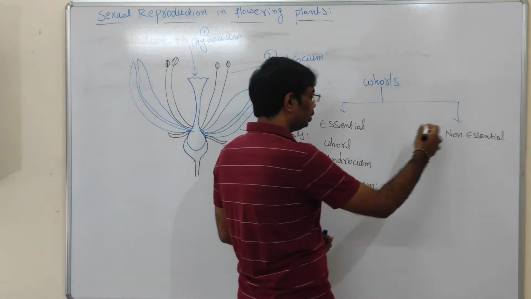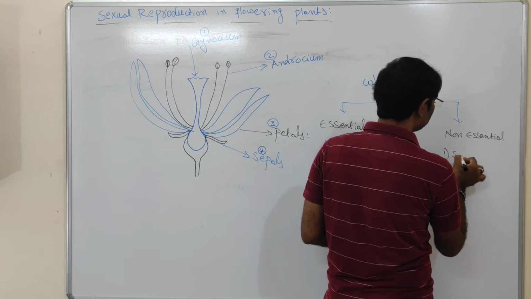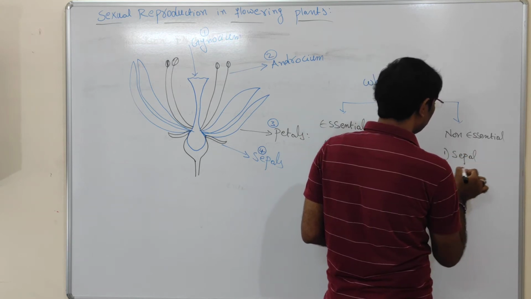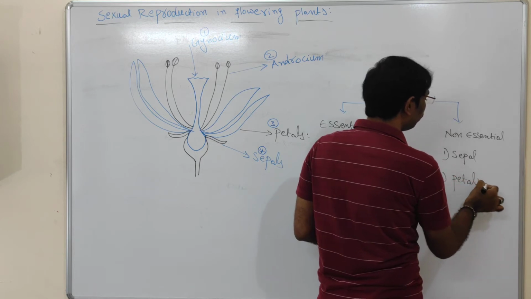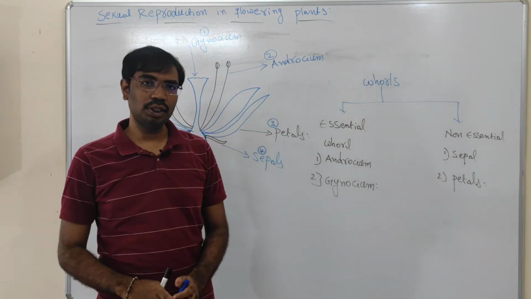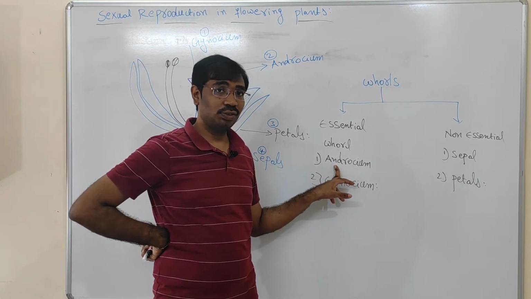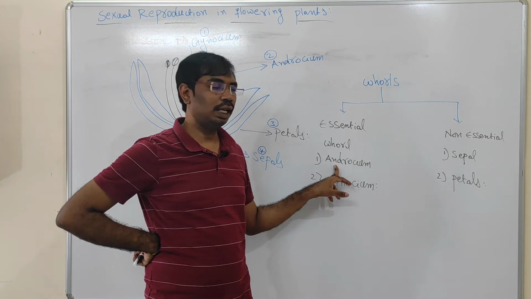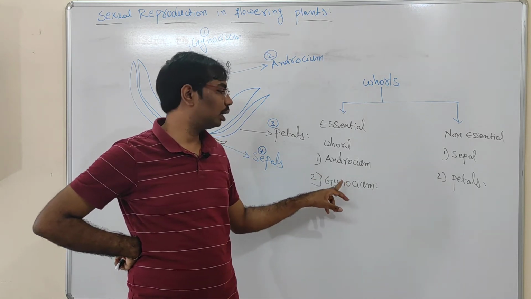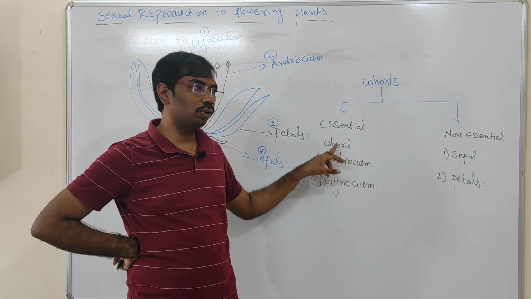The non-essential whorls are sepals and the petals. So these are called non-essential whorls. What is the meaning of essential whorls? The structures involved in the reproduction are called essential whorls. For example, androecium and gynoecium. So these 2 structures are called essential whorls.